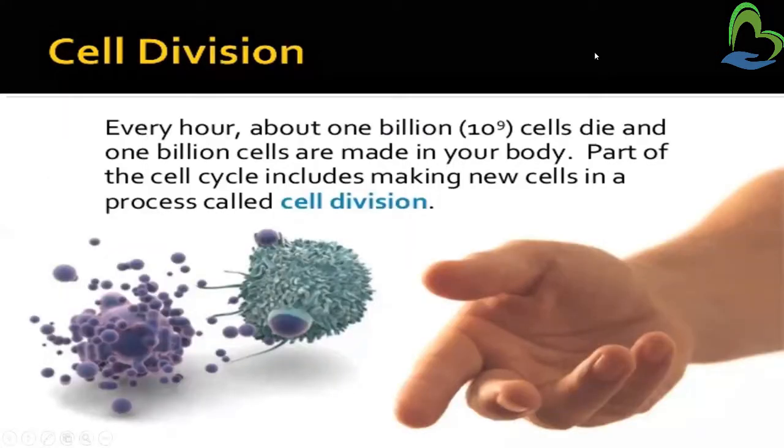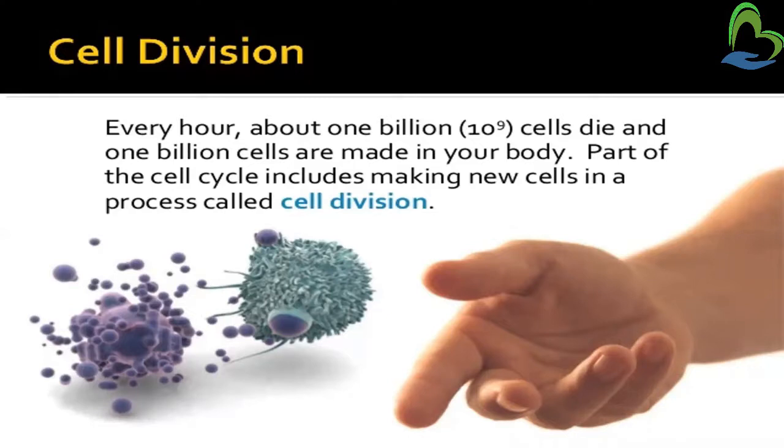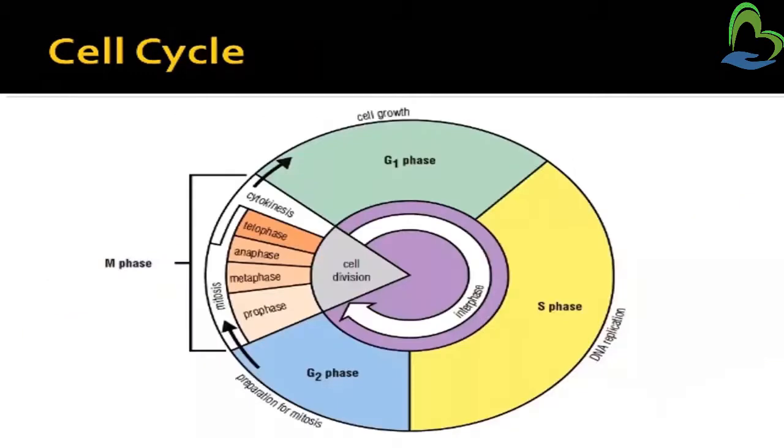Now we will see about cell division. Every year, about 1 billion cells die and 1 billion cells are made in our body. Part of this cell cycle includes making new cells in a process called cell division. Each and every hour, about 1 billion cells die and 1 billion new cells are generated in our human body. This process of making new cells is called cell division. This is the cell cycle.